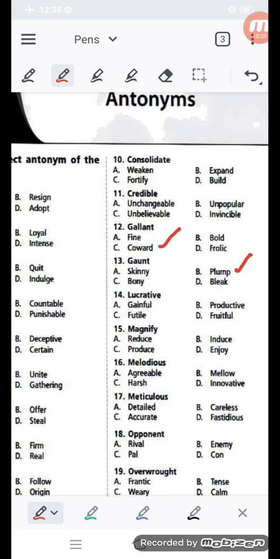Productive is the same meaning. Fruitful is the same meaning as lucrative. But option C is futile. Futile means without any result. So if lucrative means fruitful, productive and gainful, obviously its opposite meaning will be futile. Futile means not getting any chance to recover.